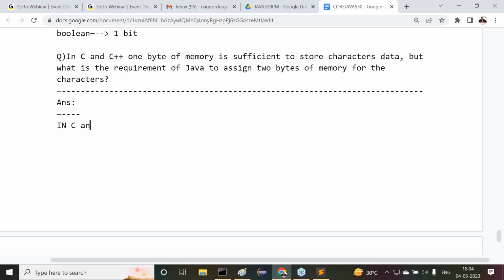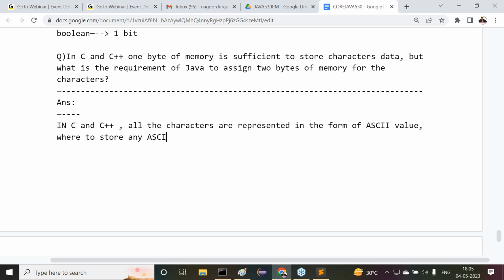In C and C++, all the characters are represented in the form of what? In the form of ASCII values. Am I right or not? ASCII values are one of the character representations. To store any ASCII value, 1 byte of memory is sufficient. Understand my point here? That's why 1 byte of memory is sufficient to represent characters in the case of C and C++.